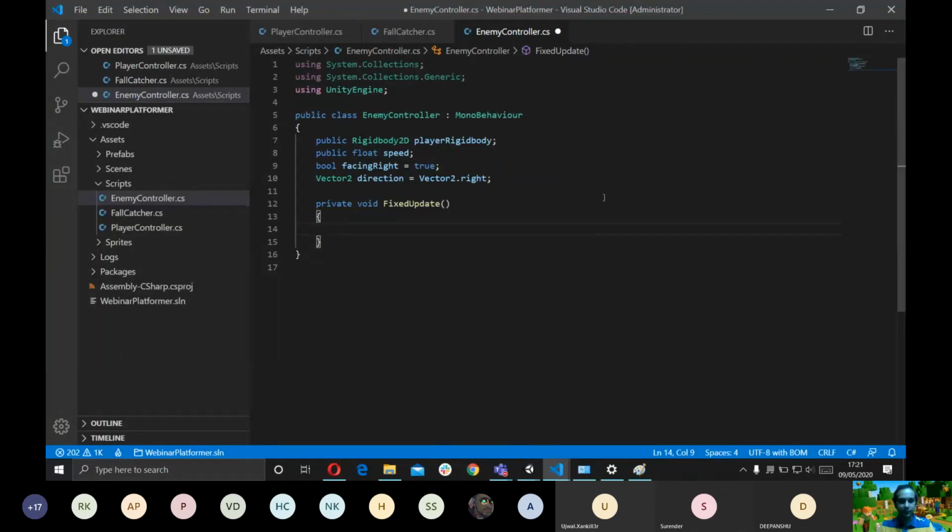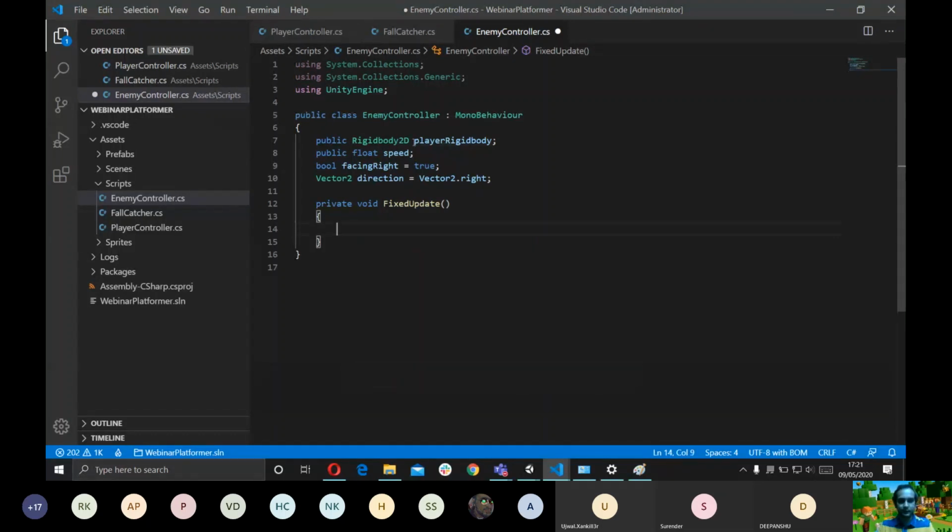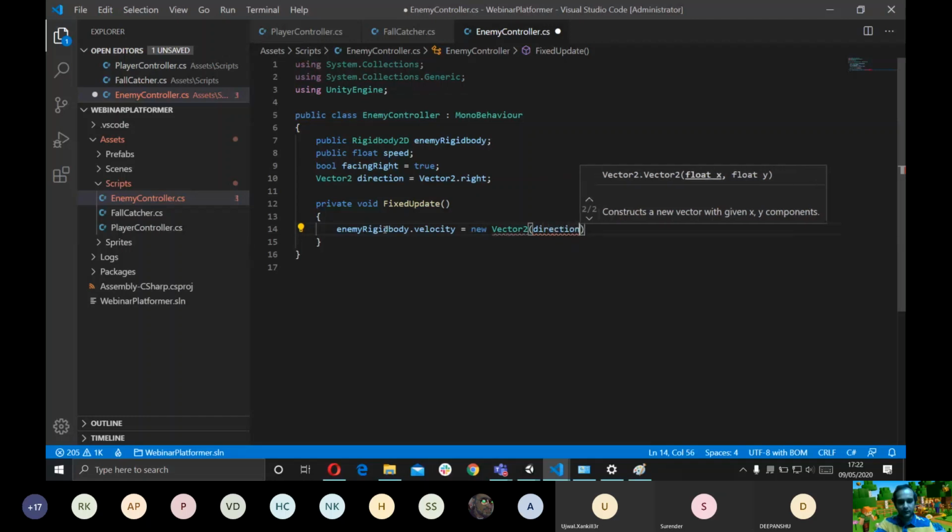We want our enemy to move around. I'm also going to rename the player rigid body to enemy rigid body. So I'm going to go enemyRigidBody.velocity is equal to the Vector2 direction it's moving in, multiplied by the speed that we want it to move with.